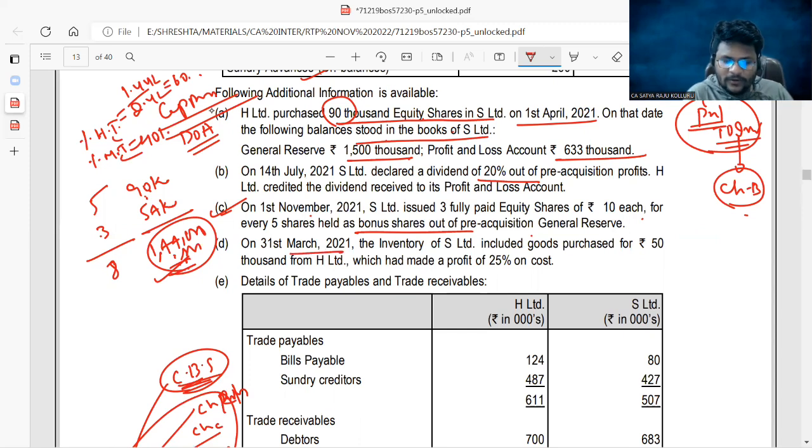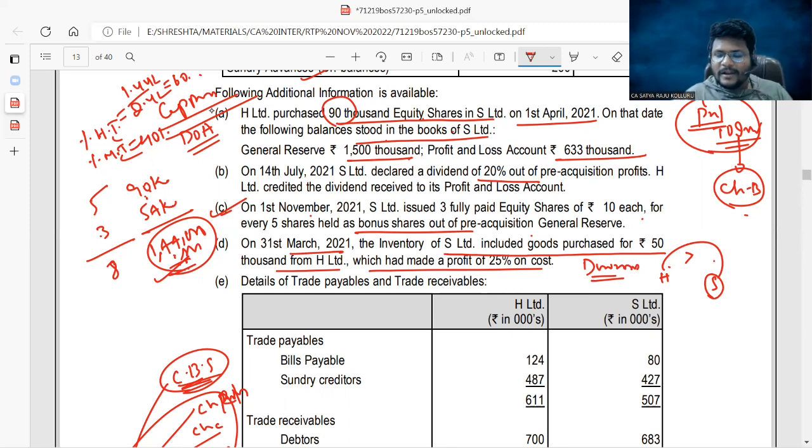On 31st March 2021, the inventory of S Limited included goods purchased for 50,000 from H Limited, which had made a profit of 25% on the cost, which is a downstream transaction. Downstream means goods are sold by the holding company to the subsidiary. These goods are sold at greater than cost, with a profit of 25% on cost, which means on selling price it was 1/5. I can put it like this: 20% profit on selling price.